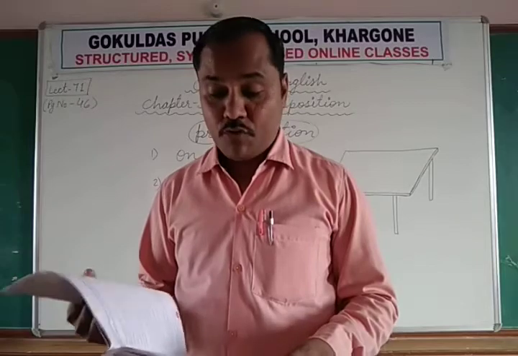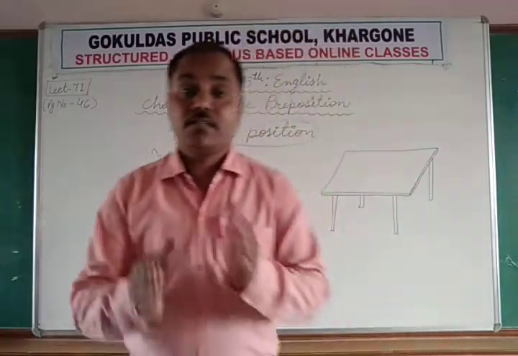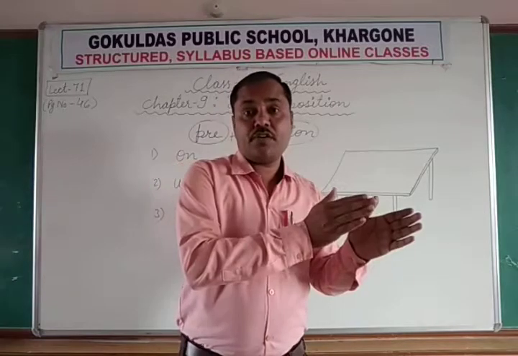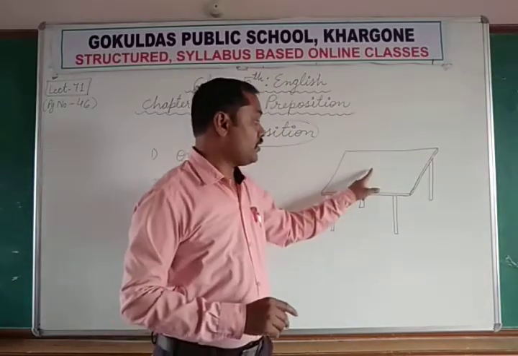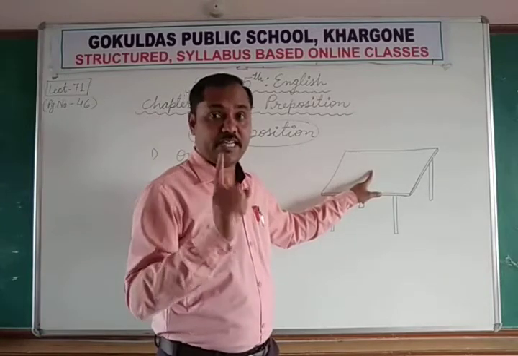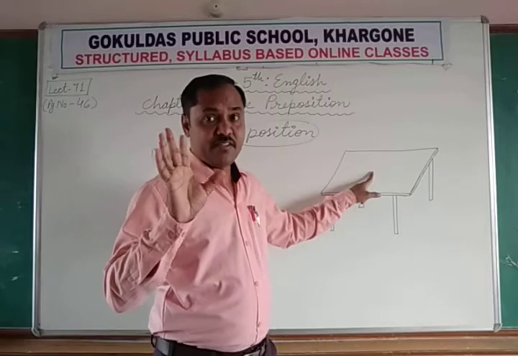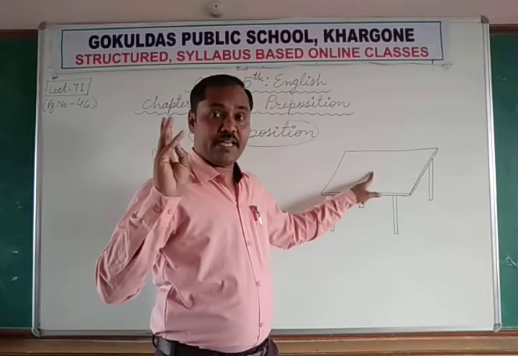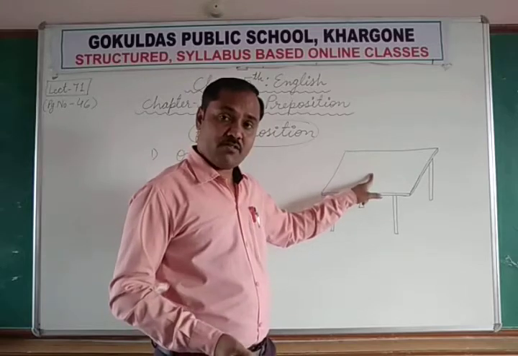A preposition is generally followed by a noun or pronoun. Just after the preposition you will find one noun or pronoun. Just like on the table, the table is a noun. The name of a person, place or thing is called a noun. So table is a noun.